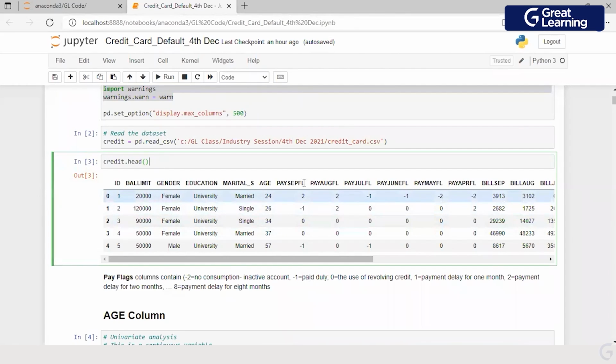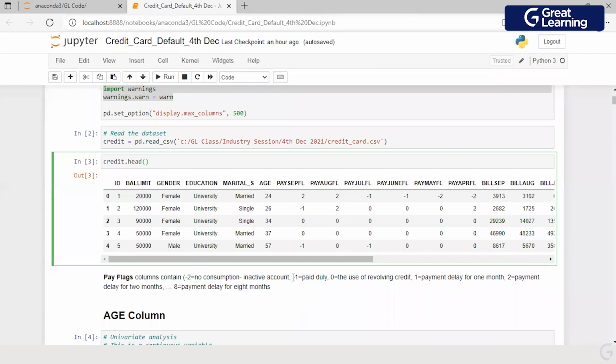Pay September FL is a flag. Pay August FL is a flag. Pay July is a flag. Now this flag has values of -2, -1, 0, 1, 2, 3, 4, 5, 6, 7, 8. What does it mean? If the value is -2, it is an inactive account.